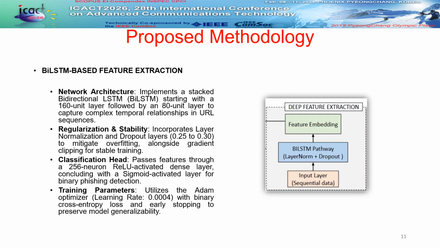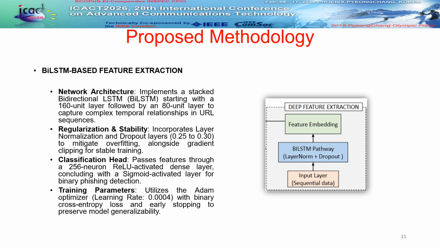Next, we pass the selected features into a stacked BiLSTM architecture. This bidirectional approach captures temporal relationships from both ends of the URL sequence simultaneously. We have engineered a high capacity 160 unit first layer followed by an 80 unit second layer using layer normalization and dropout.